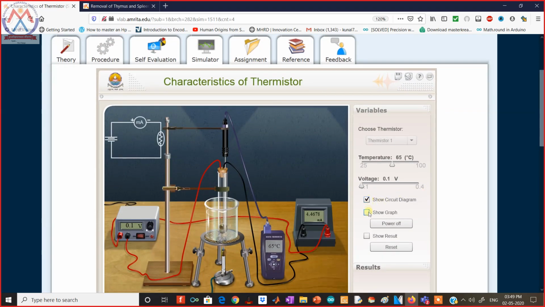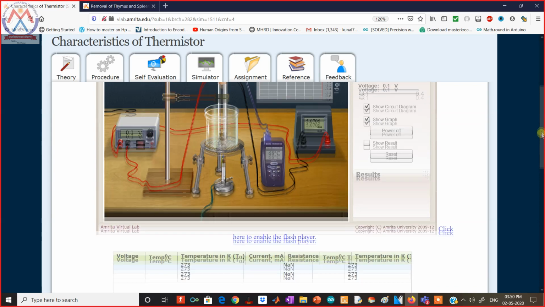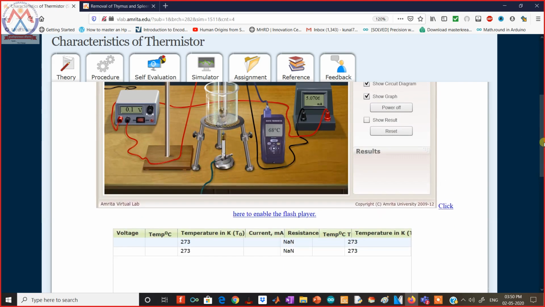We can show the circuit diagram, and we can show the graph also. This is the beta coefficient of the thermistor, the graph of the beta coefficient, a logarithmic curve. Before showing the result, let's show the result: the alpha is around 0.0320. Based upon the theory, we are applying around 0.1 volts. We can fill the table right here.